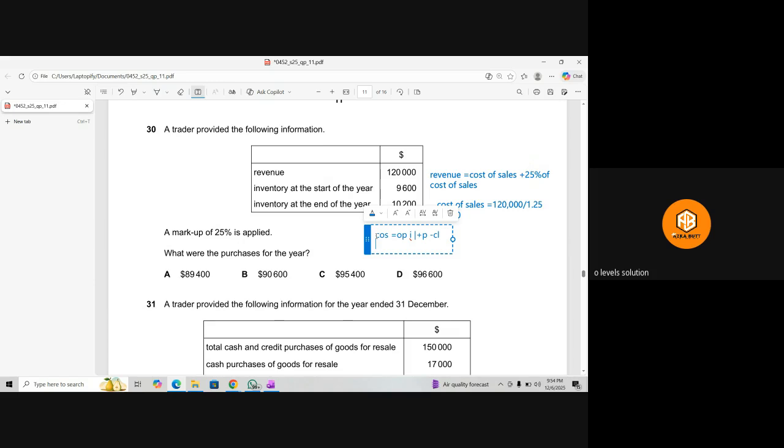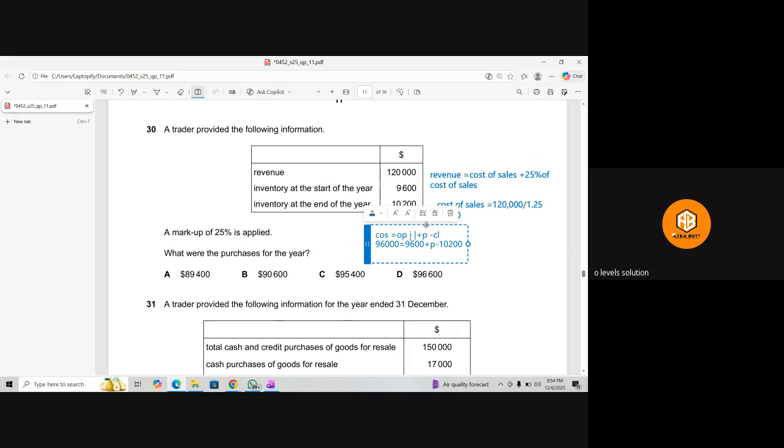Cost of sale is 96,000, and it is equal to the opening inventory 9,600, plus purchases we don't know, and minus closing inventory is 10,200. We need to find out the purchases.